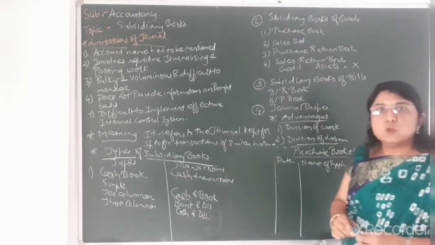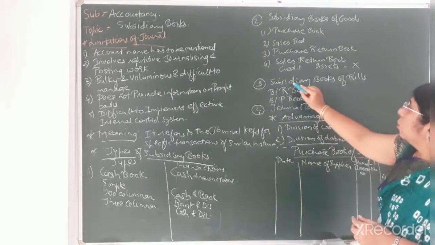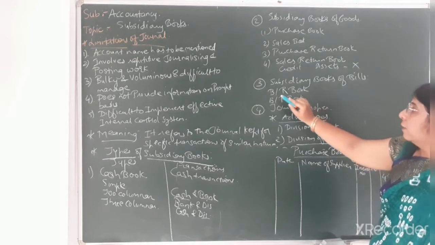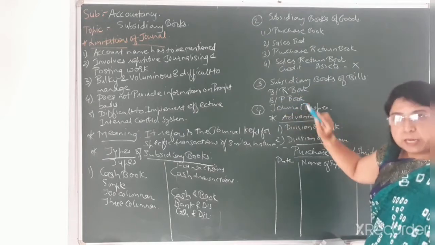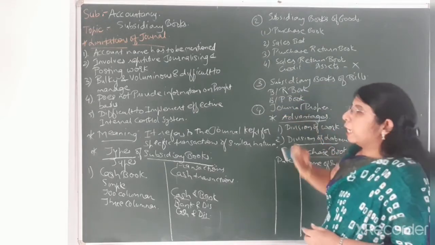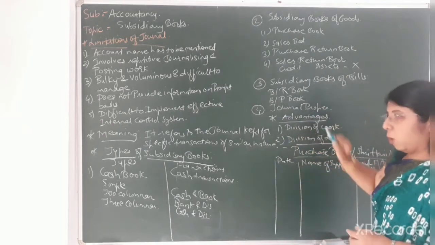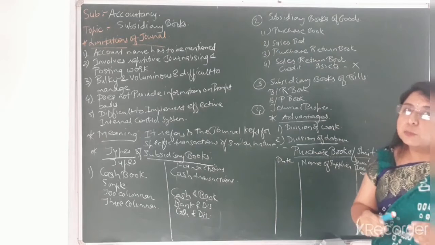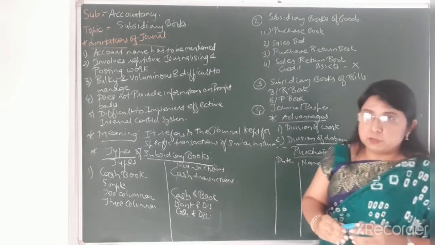Third, subsidiary books of bills, with 2 subtypes, bills receivable book and bills payable book. Then the fourth type, journal proper. For each type of subsidiary book, we also discussed which transactions are to be recorded.